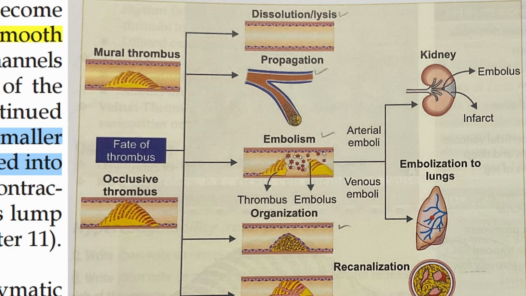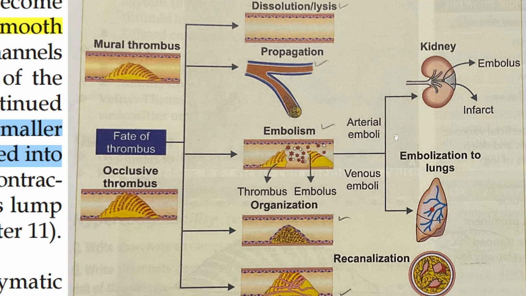The thrombus forms there, part of it breaks off from its parent thrombus, and it travels until the pulmonary arteries. There it blocks, and it is a very emergency situation.